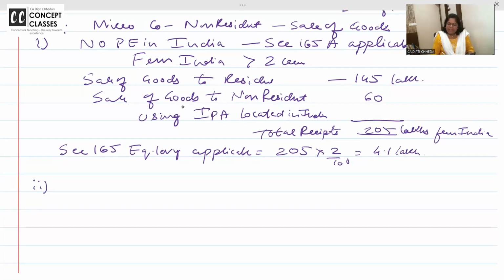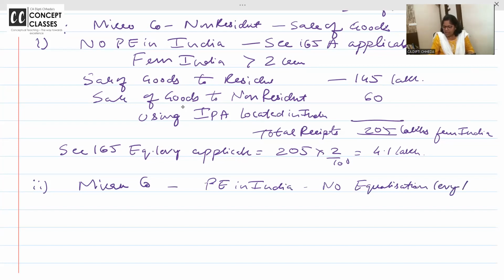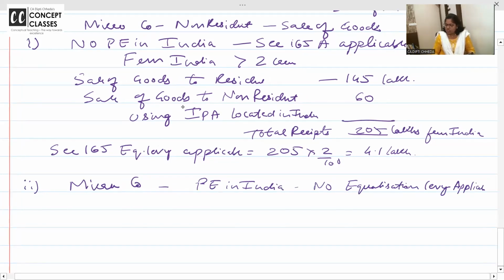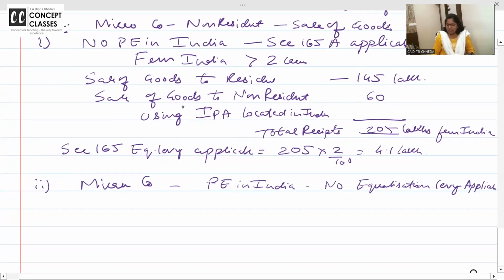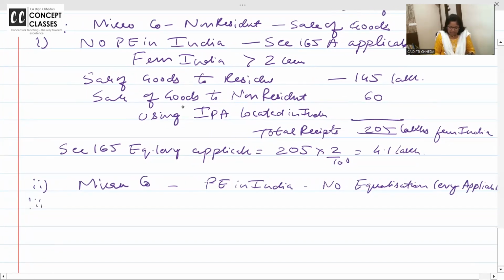Foreign company non-residents have PE in India. Mirror Corporation is having PE in India. Then no equalization levy applicable. कोई जरूरत ही नहीं है equalization levy. कुछ एप्लीकेबल नहीं है. क्योंकि अगर PE है तो वो तो रूटीन में ही टैक्स पे करेंगे.